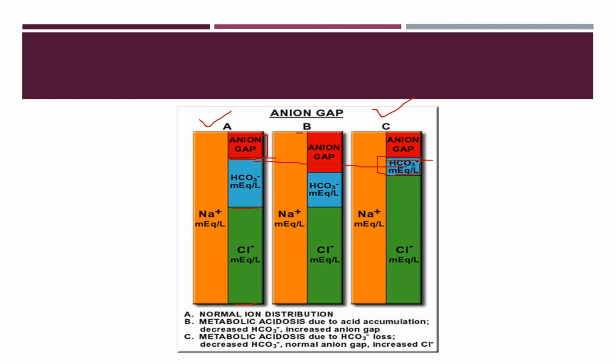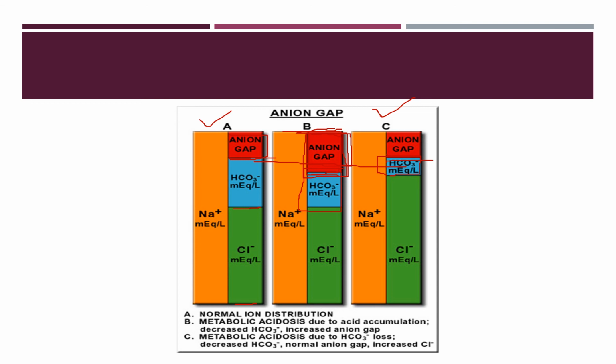Condition B is also a condition of metabolic acidosis, but this acidosis is due to H+ accumulation. So you can see here the HCO3 minus level is normal, but the anion gap is very much increased, because H+ accumulates in a form other than HCO3 minus or H2CO3. We have so many other acids. It may be lactic acid, it may be keto acid. So there is accumulation of H+, and these organic anions we cannot measure, so unmeasured anion is increased, so anion gap is increased.